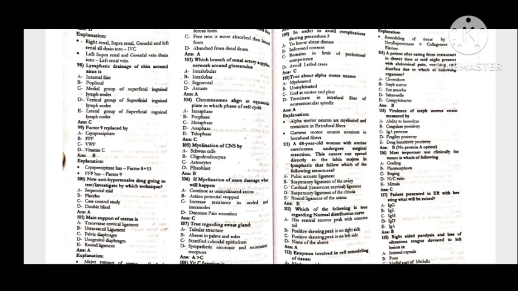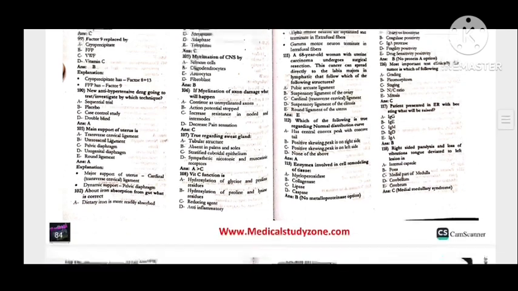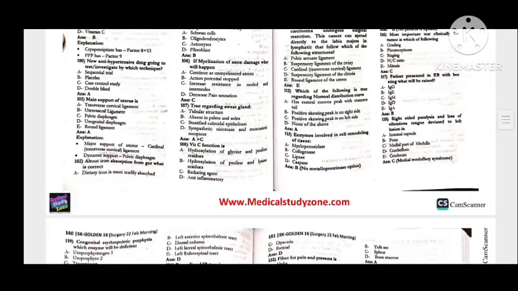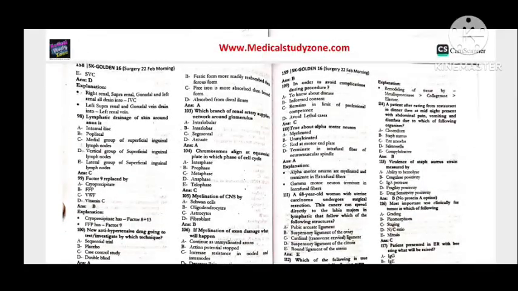Factor 9, FFP, basically you can remember it as that. 100, a new antihypertensive drug is going to be investigated by which technique? That is a sequential trial. 101, the main support of the uterus is the transverse cervical ligament. 102, about iron absorption from the gut, what is correct? Dietary iron is more readily absorbed, that's option A. 103, which branch of the renal artery supplies the network around the glomerulus? That is the interlobular.